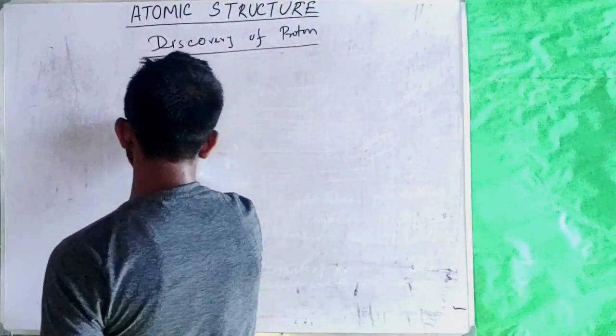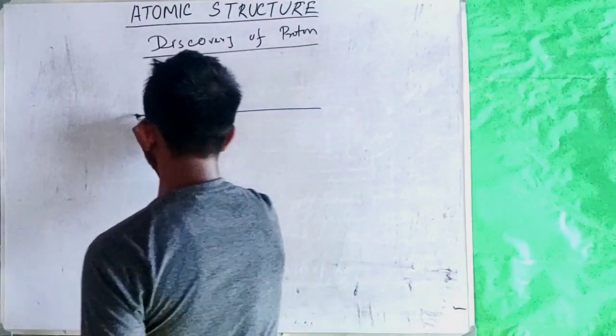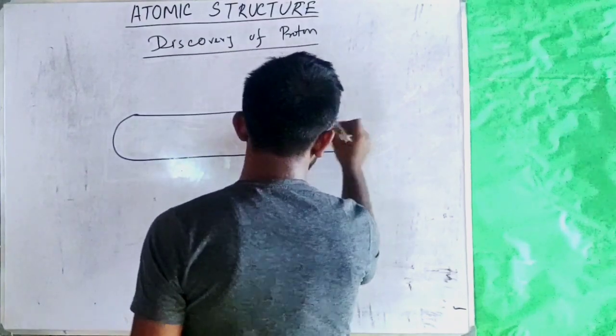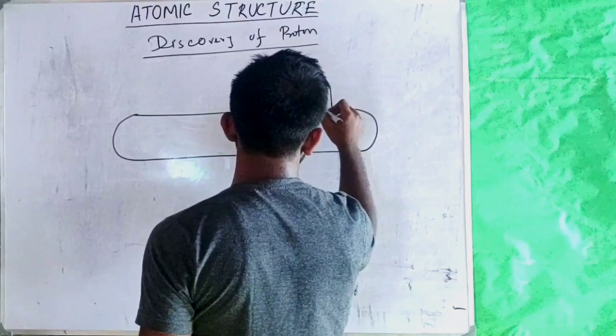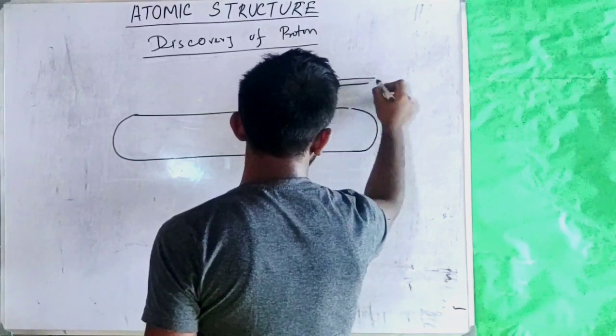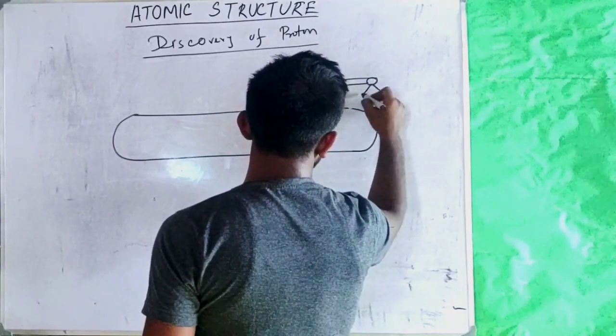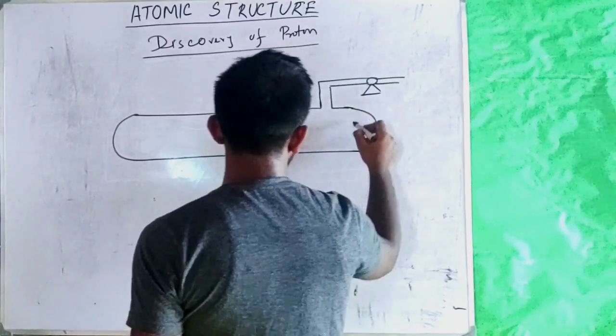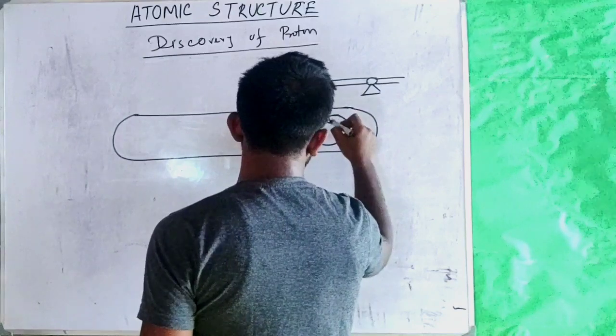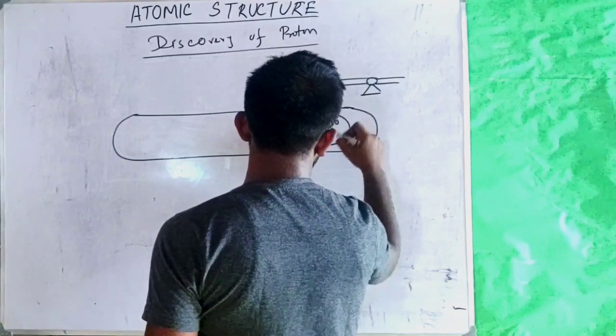In his experimental setup, E. Goldstein used a gas discharge tube with a perforated cathode electrode.